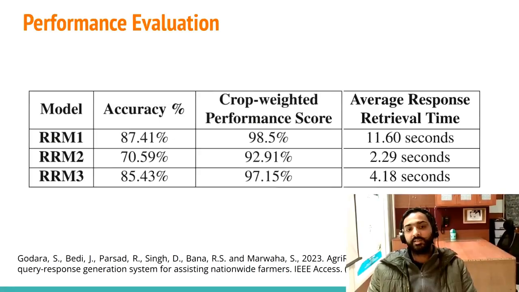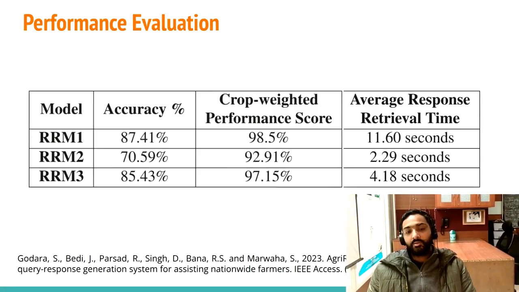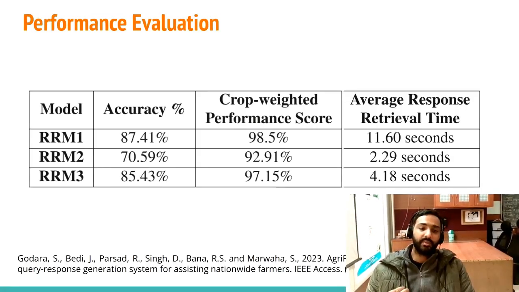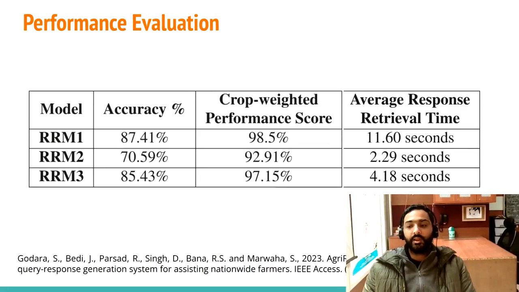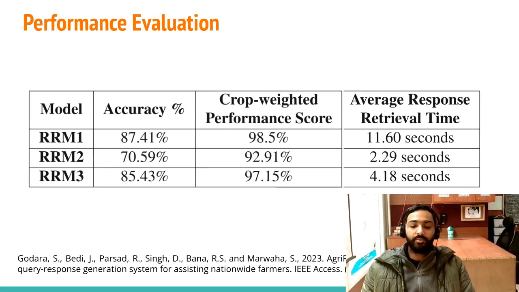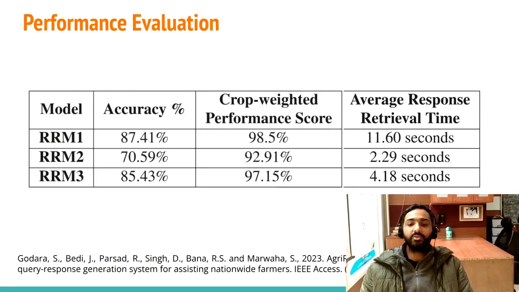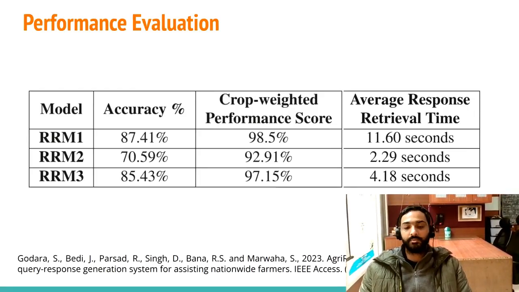One is accuracy and one is the crop weighted performance score. The accuracy is based on giving some random questions to the model and checking how many of the questions asked were answered correctly. But it is to be noted that the random questions are from random crops.